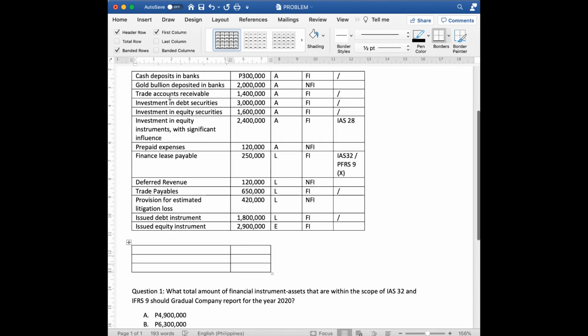So, we have cash deposits in banks. Trade accounts receivable. Yung assets lang po ha.